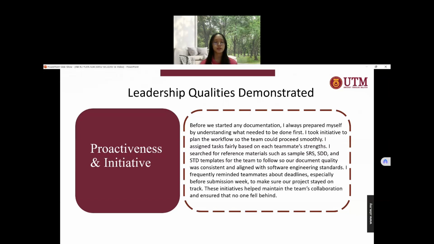I also demonstrate the leadership qualities of proactiveness and initiative. Before we start any documentation, I always prepare myself by understanding what needs to be done first. I took initiative to plan the workflow so we can proceed smoothly. I assign tasks based on our teammates' strengths. I also search for reference material, such as samples for each document for the team, so our document quality is consistent. I frequently remind the teammates about the deadlines, especially before the submission week, so our project stays on track. This initiative helps me maintain the team's collaboration and ensure no one falls behind.